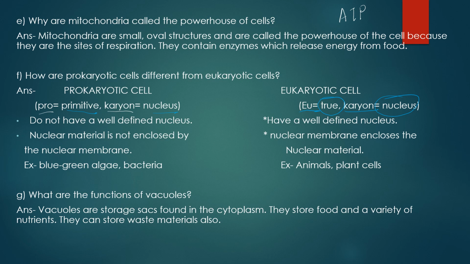And one more important point you may add here: when we talk about the plant cell, we say that in plant cell almost or more than half of the cell is occupied by the vacuole, and this is the reason they provide rigidity and shape to the cell.